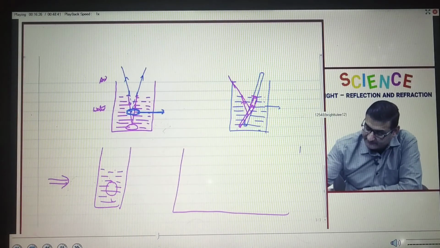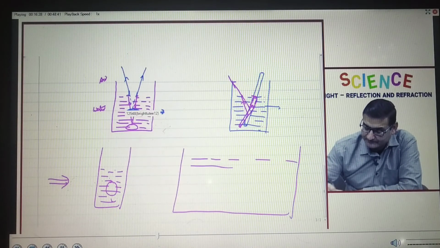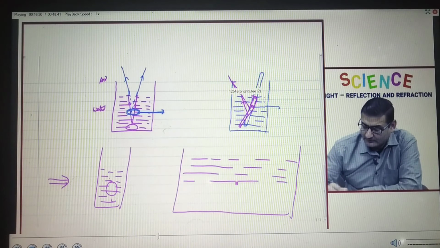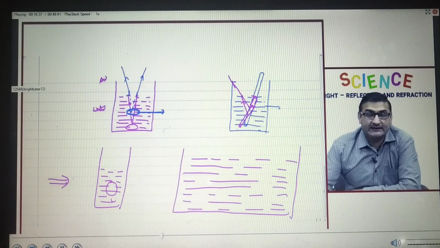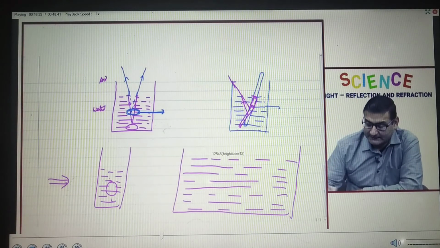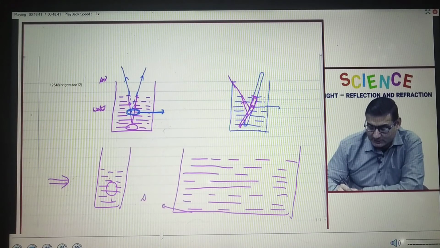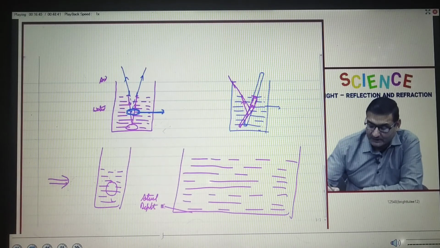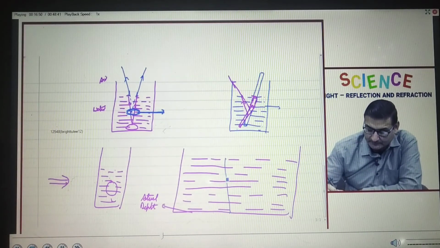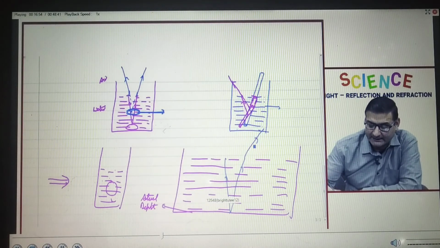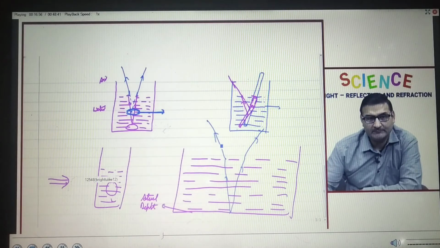You must have visited swimming pools. Now, it is a normal phenomenon that swimming pools appear to be less deep than they actually are. Let us see. This is the actual depth of the swimming pool. The rays of light going from this actual bottom, when they go from water to air, again bend away from the normal.